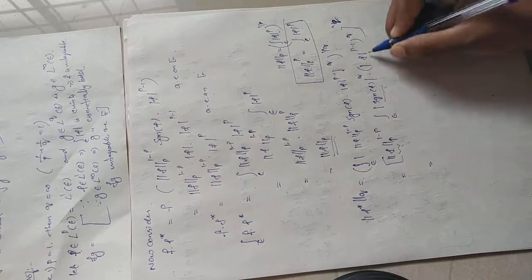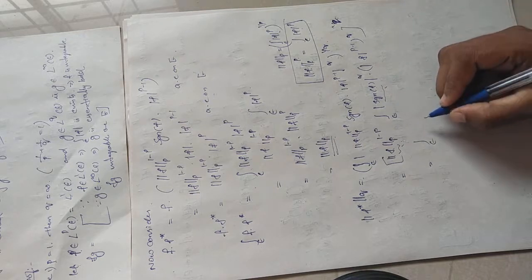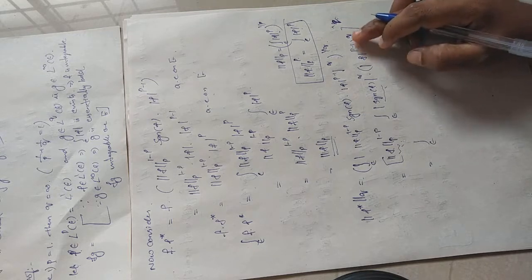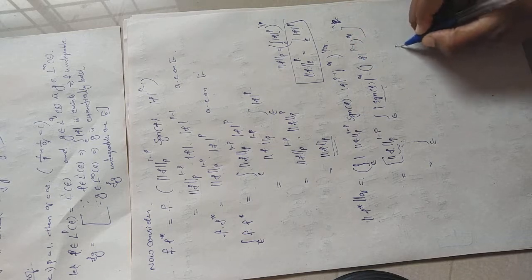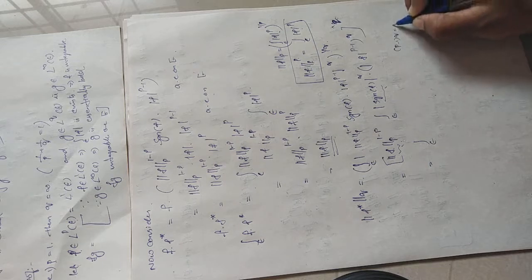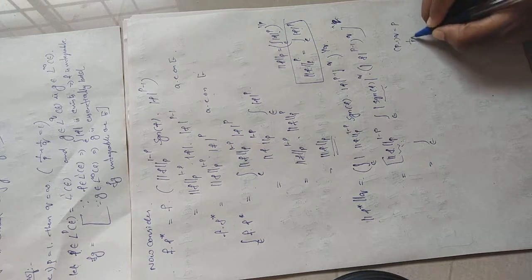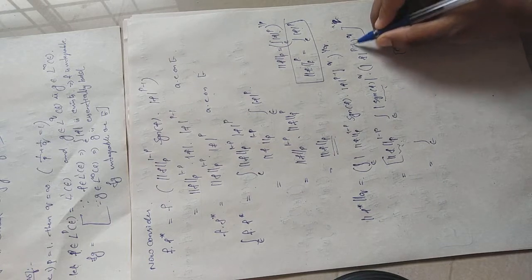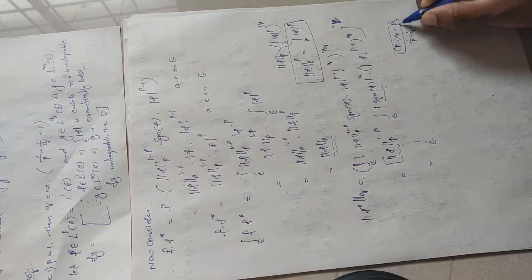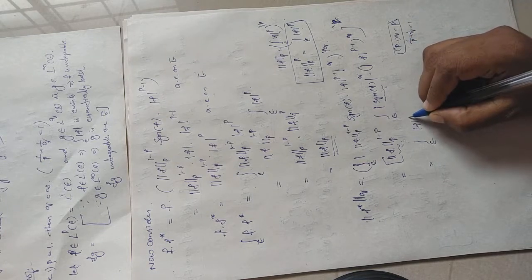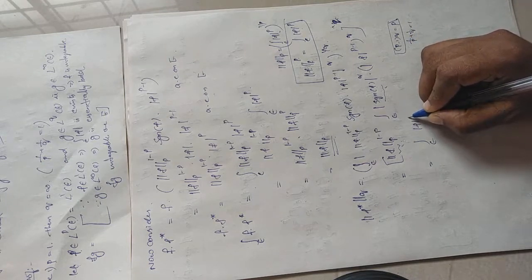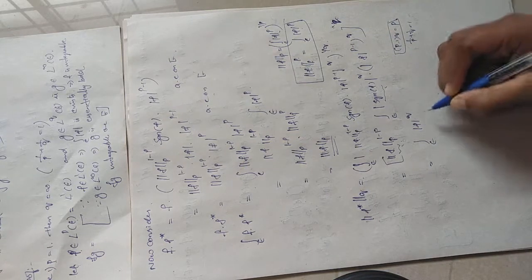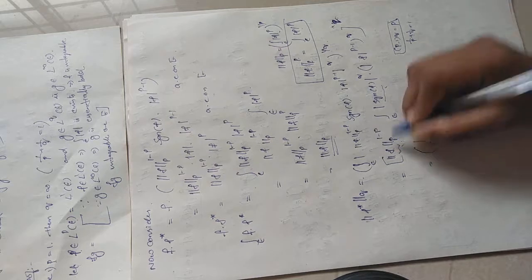So the rest of them, integral over E mod f raised to (p minus 1) into q. What is p minus 1 into q? We already proved that (p minus 1) into q is nothing but p, because 1 by p plus 1 by q equal to 1, you can solve and (p minus 1) into q equals p. So this is mod f raised to p, whole raised to 1 by q.